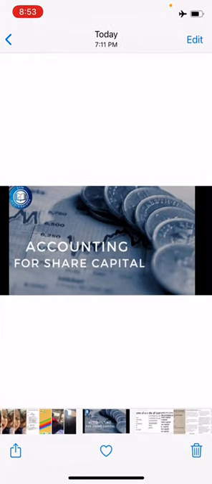Students, we will start with the second textbook of accountancy, that is Company Accounts and Analysis of Financial Statements. So the first chapter there is Accounting for Share Capital.